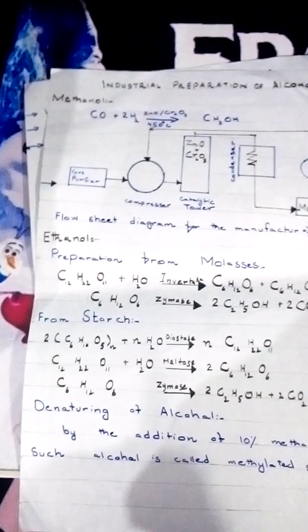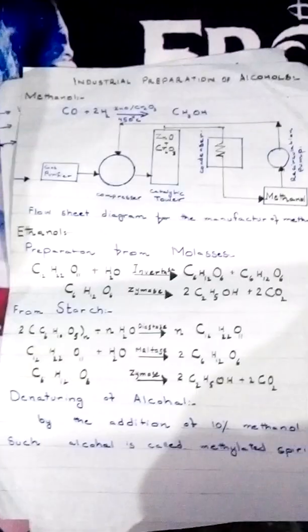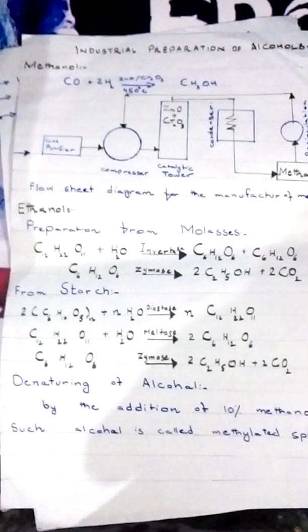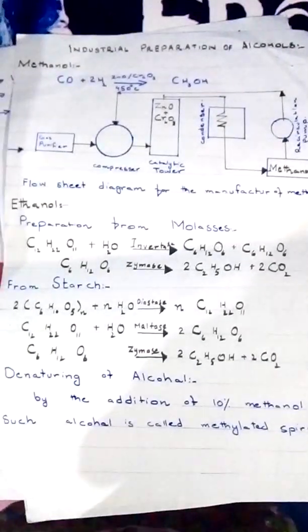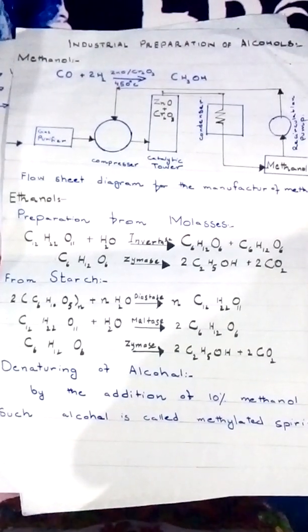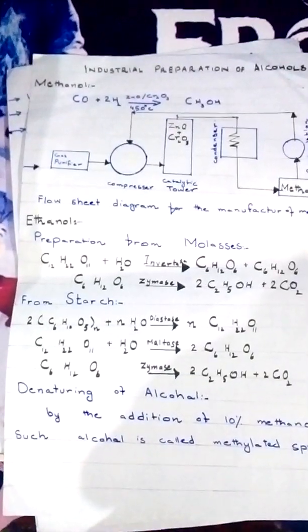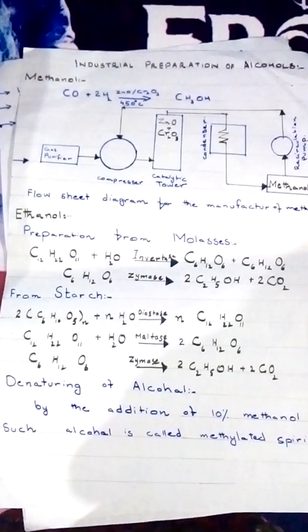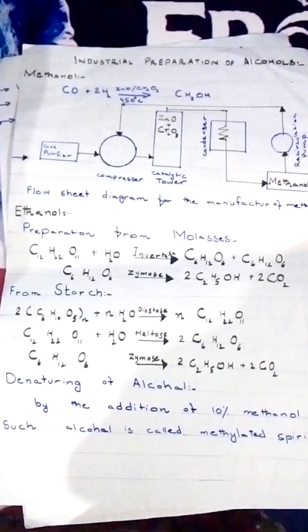Now we will study the industrial preparation of alcohols, and we will revise the topic methanol. Formerly methanol was prepared by distillation of wood. That's why it is also called wood spirit. Nowadays methanol is prepared from carbon monoxide and hydrogen, or water gas, as follows.